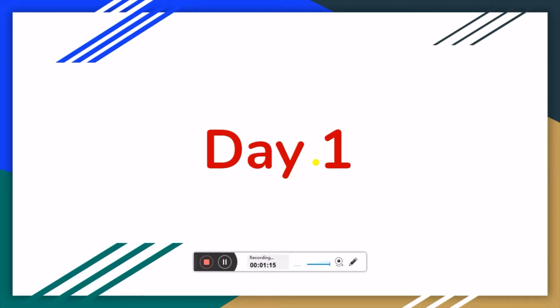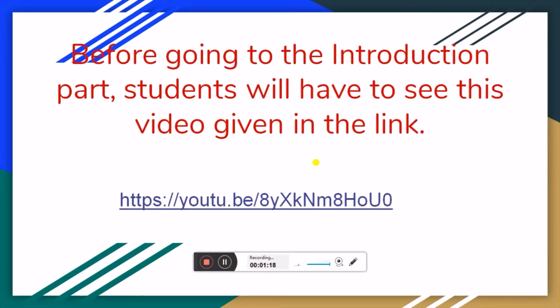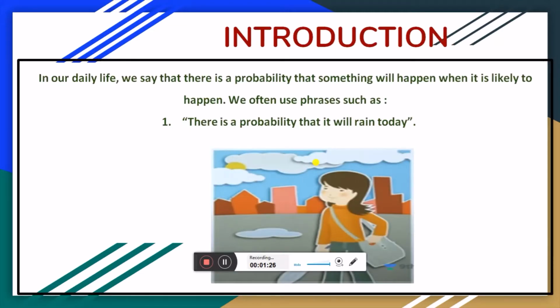Now we are starting with day 1. Before going to the introduction part, the students will have to see the video given in the above link. In our daily life, we say that there is a probability that something will happen when it is likely to happen. We often use phrases such as, there is a probability that it will rain today.